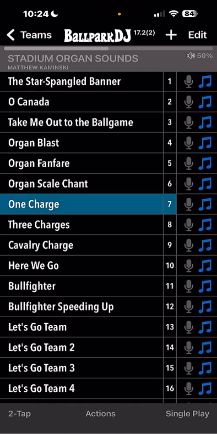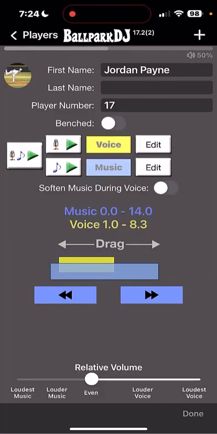Good stuff. In the Edit Player screen, you'll notice the option to provide a player photo at the top left. There are 3 new play stop buttons to play the voice, the music, or both together. The soften music during voice option now works with all kinds of music, including Apple Music. And at the bottom, the relative volume now has 12 different levels.